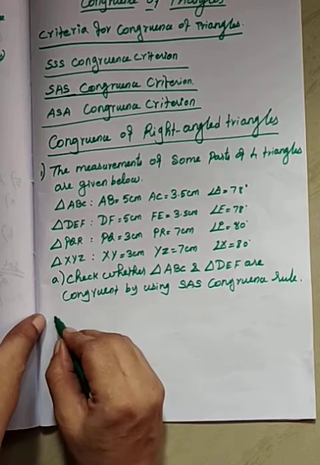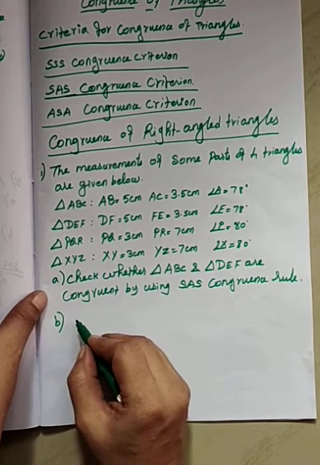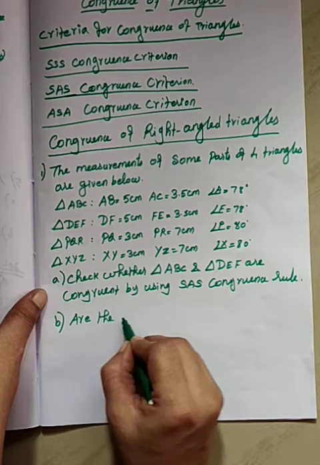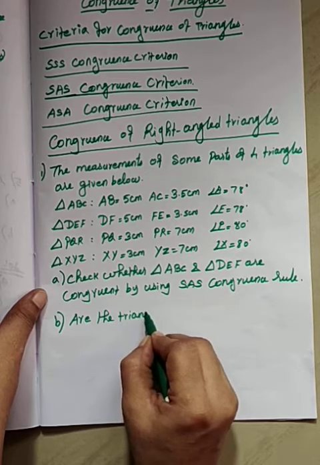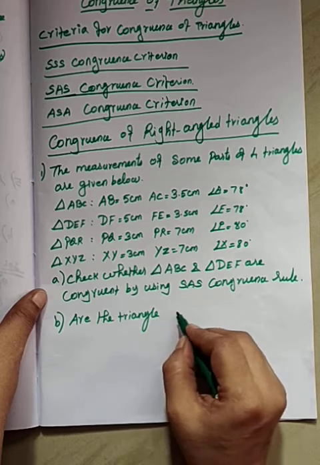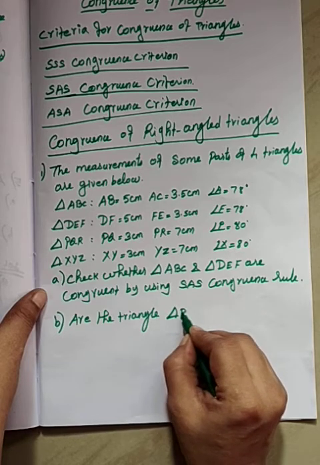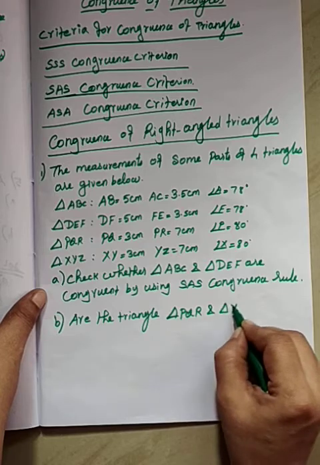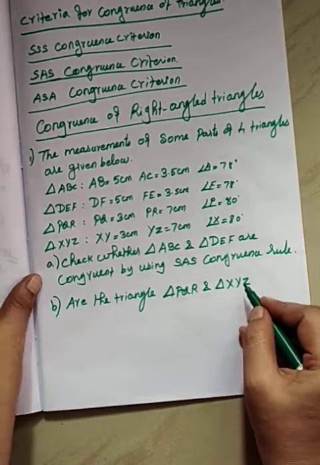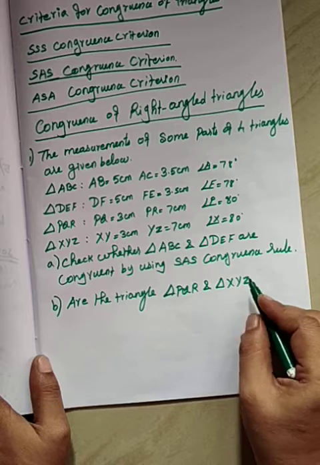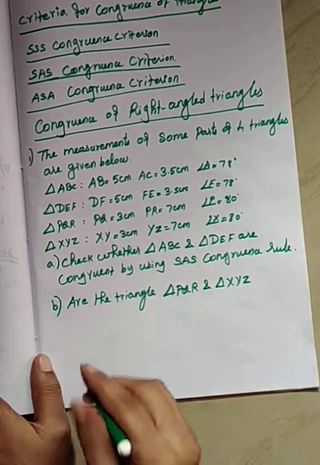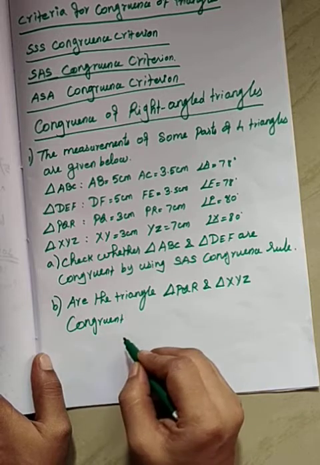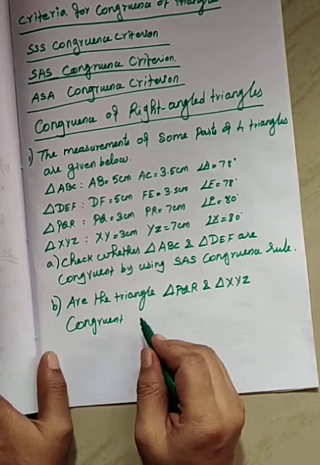See the next one: are triangle PQR and triangle XYZ congruent? Give reason for your answer.